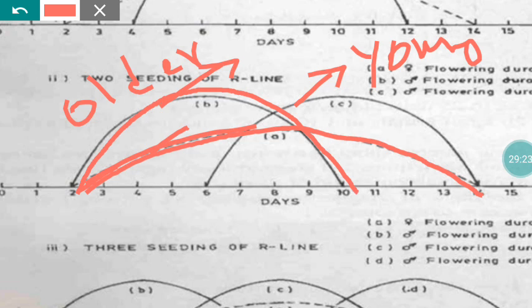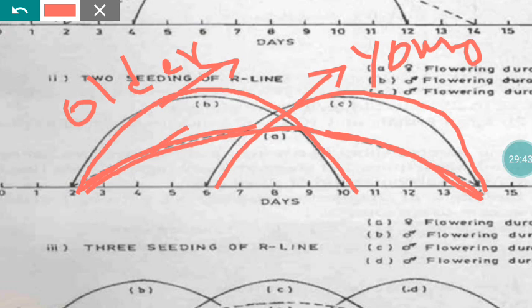As and when that flowering is over, the A is still going to have flowers, but we planted another seedling on the same hill. That will come to flowering on the 5th day, so that will take care of the pollen supply from the 6th to the 14th day.